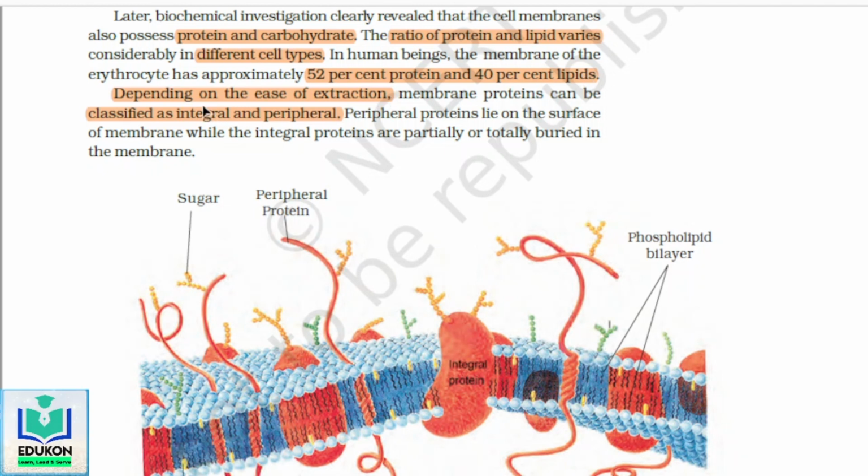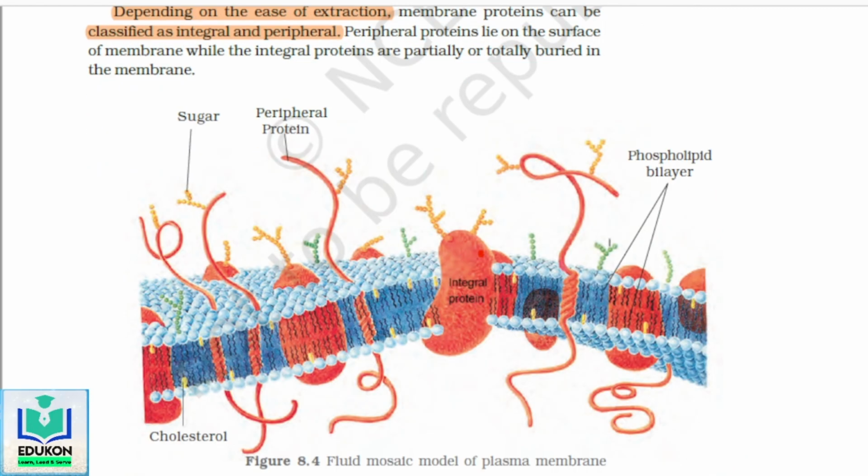That is what I said. Depending on the ease of extraction, membrane proteins can be classified as integral and peripheral. So this will come out easily, this will not. Peripheral proteins lie on the surface of the membrane, while the integral proteins are partially or totally buried in the membrane. So peripheral proteins are present mostly on the surface, whereas integral proteins are completely buried in the membrane. They are classified based on the ease of extraction.